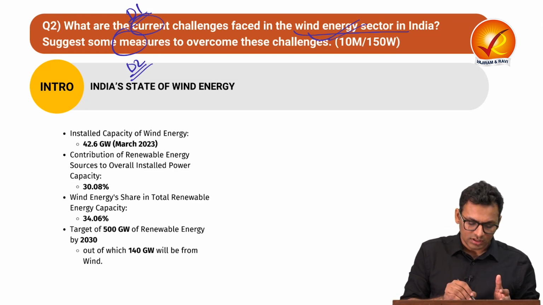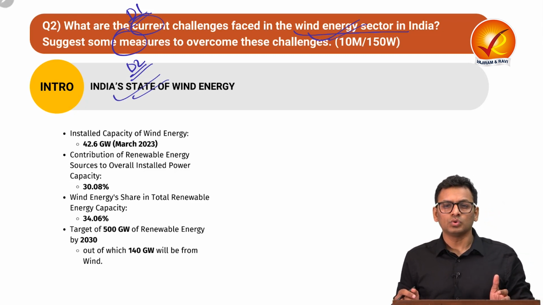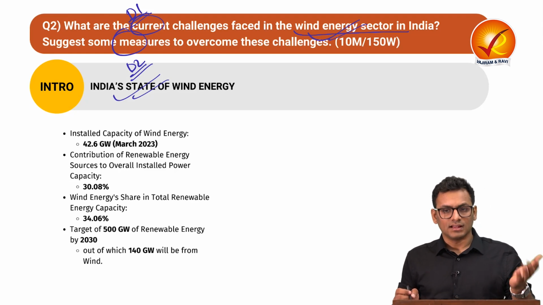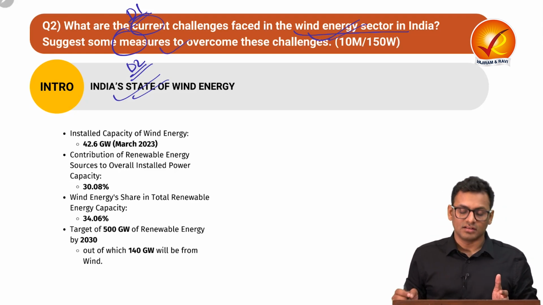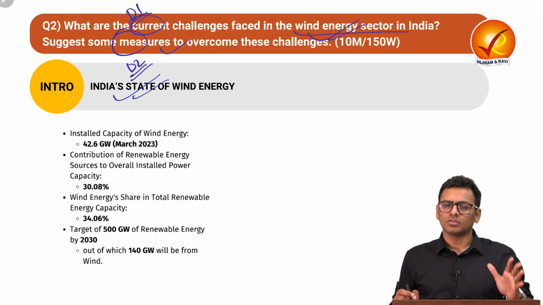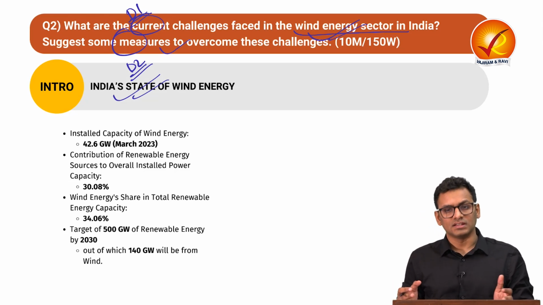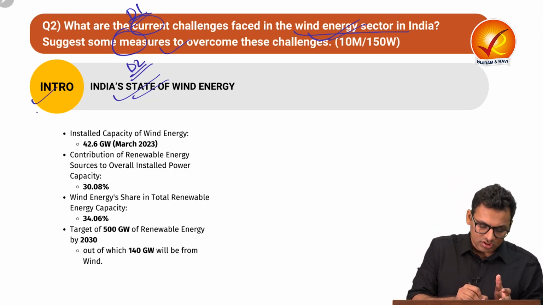In the introduction, you can talk about India's state of wind energy to give the picture of what exactly the wind energy sector looks like in India. Then in the body, in the first heading, you can talk about the challenges. In heading 2, you can talk about suggested measures. And in the conclusion, you can talk about the way ahead, what should be the next possible thing for us. Or you can also talk about certain government initiatives. So let's start with the introduction.